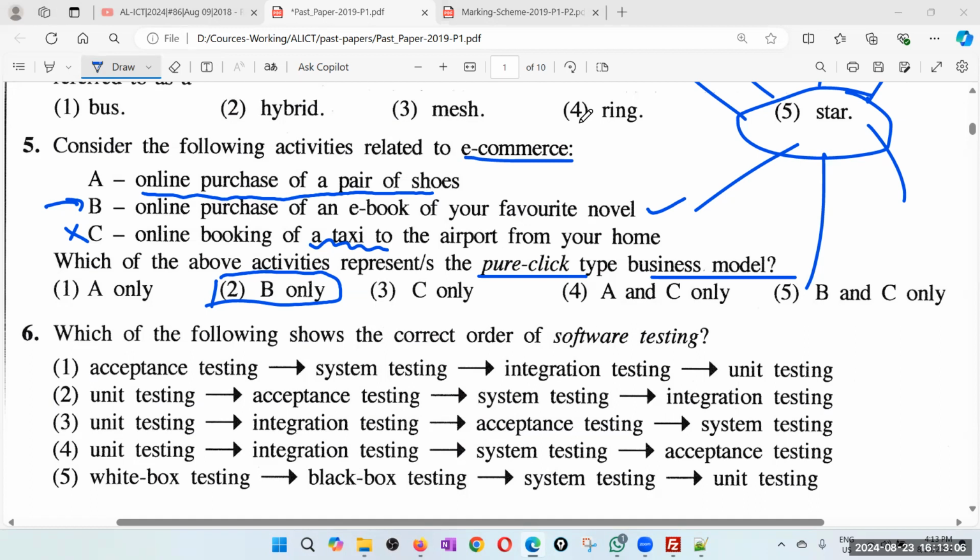Shoes can be bought offline, but here they have not mentioned anything like that. It says online purchase of a pair of shoes. Because there can be a business organization that only sells online. If they only sell online, it's pure click, because you can't go and buy.